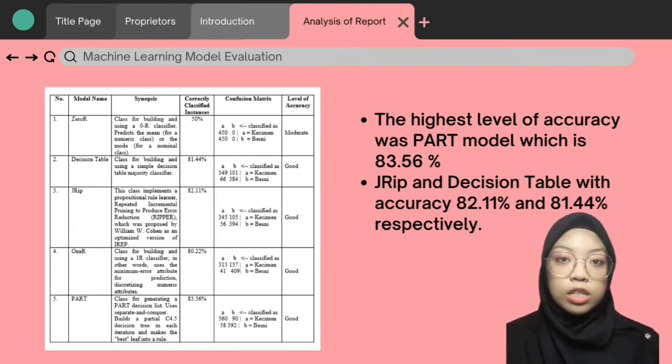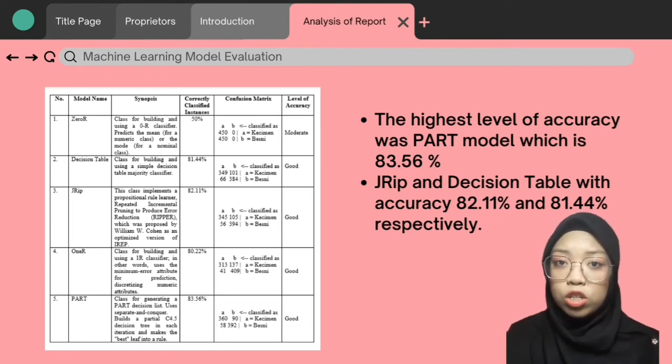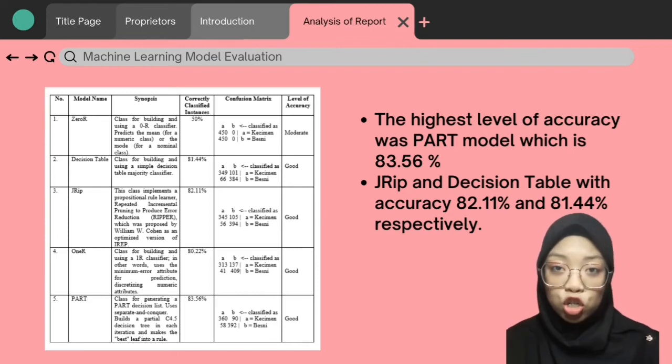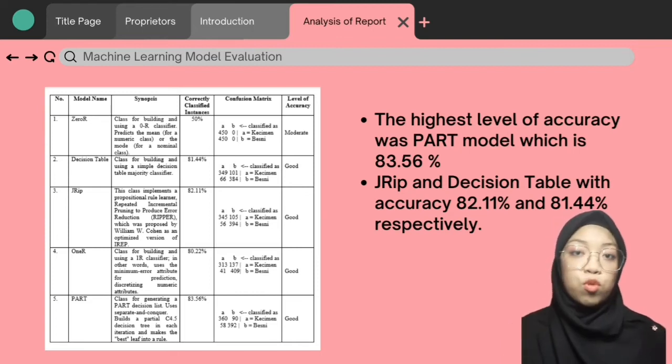As for decision table, it is a class for building and using a simple decision table majority classifier, which models that will result in different outcomes and accuracy. As for JRip, we are using the class to implement a propositional rule learner, which is repeated incremental pruning to produce error reduction, or RIPPER.